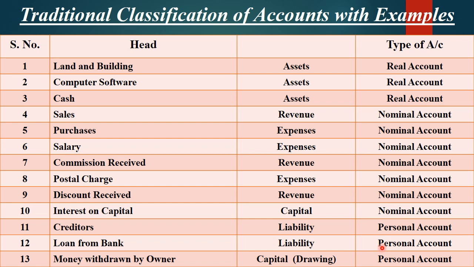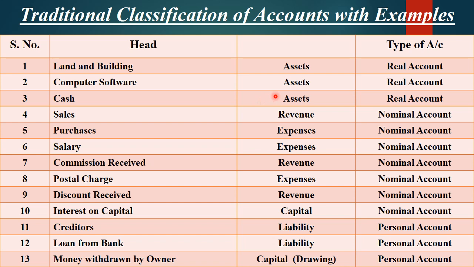So what is traditional classification? First of all, we have to learn what is meant by asset, what is meant by liability, what is meant by revenue, what are expenses. In previous lectures we have seen land and building, computer software, cash. What are these elements? These are all your assets. So these three elements, land, computer, cash, are your assets.